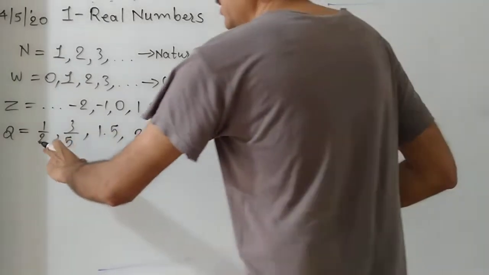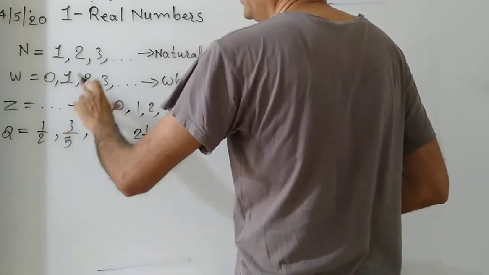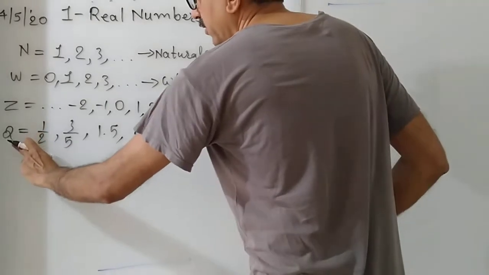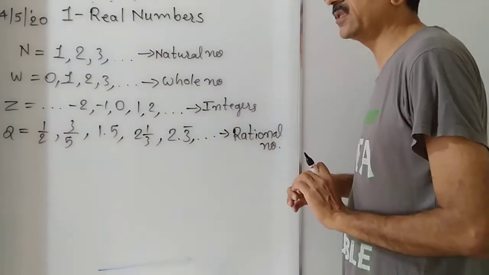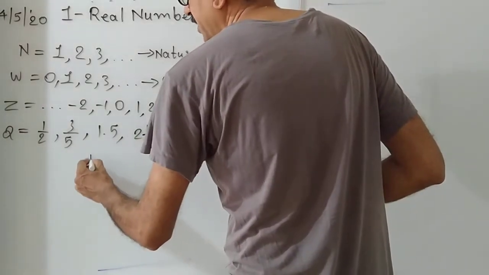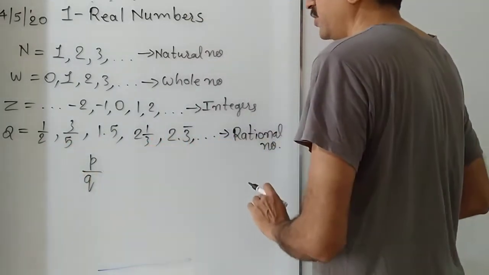Understood? In rational numbers, natural, whole, and integers are also included. Why? Because according to the definition of rational numbers, which numbers are said to be rational? Those which can be expressed in p upon q form. All these numbers can be expressed in p upon q.